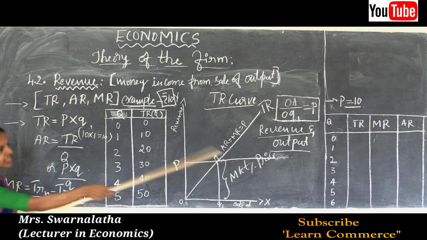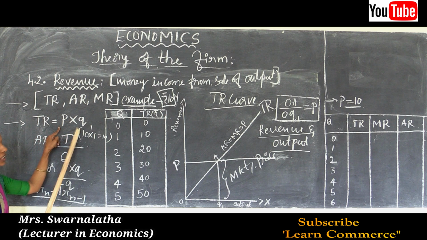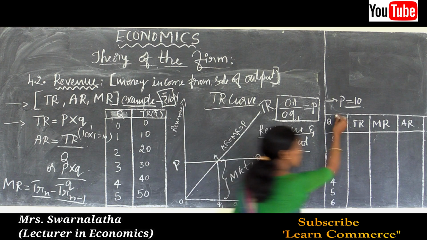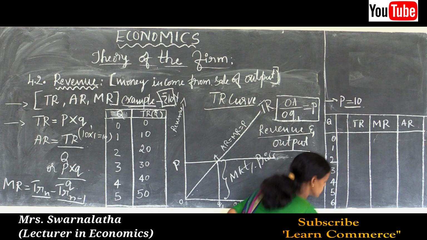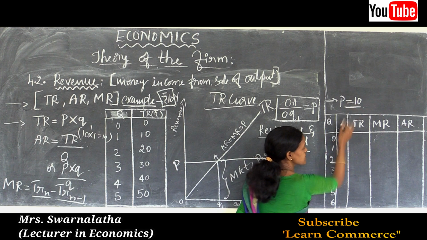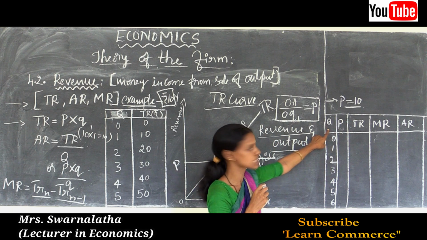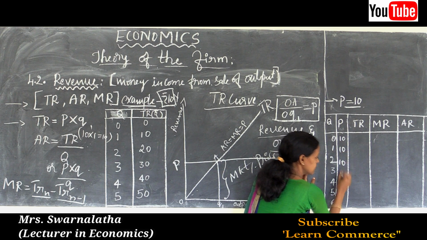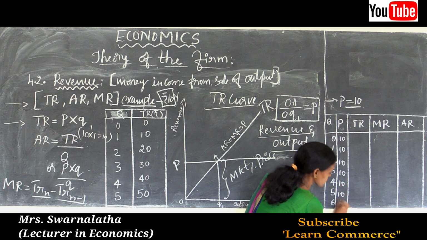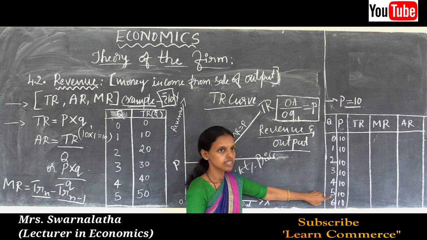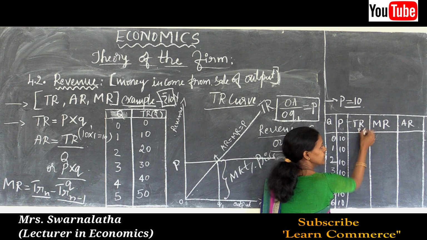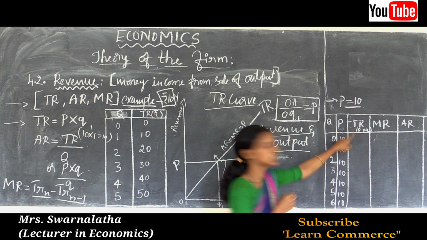To calculate total revenue, we use the formula P into Q, price into quantity. Thus we should include price in the next column. Here is quantity. Next, the price of each good is rupees 10. Thus add this price to each quantity, 10 rupees each. Now use the formula to calculate TR. TR is equal to P into Q.